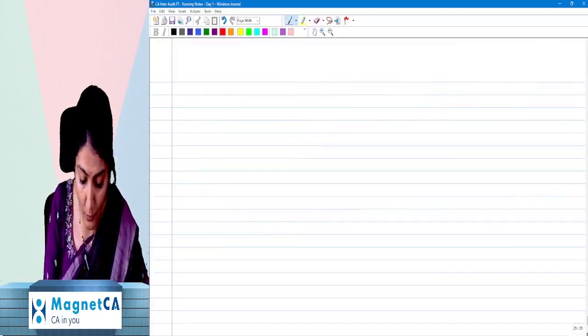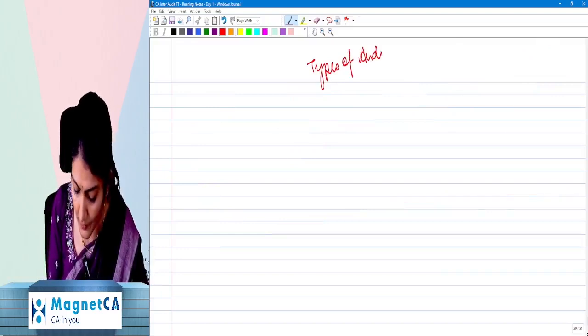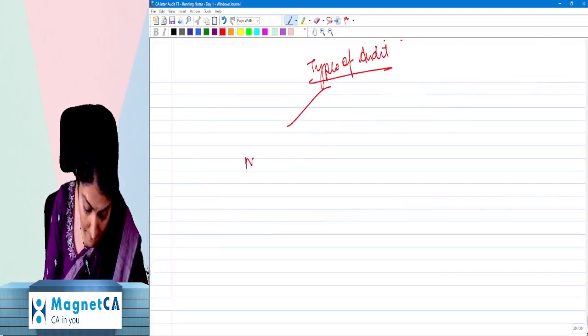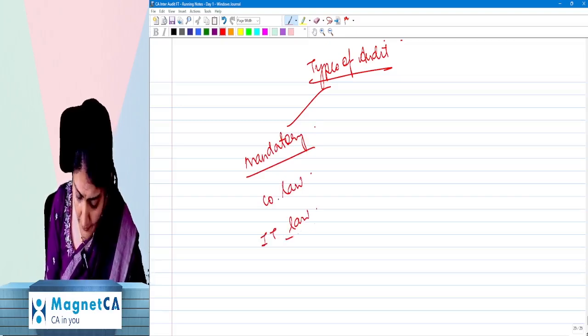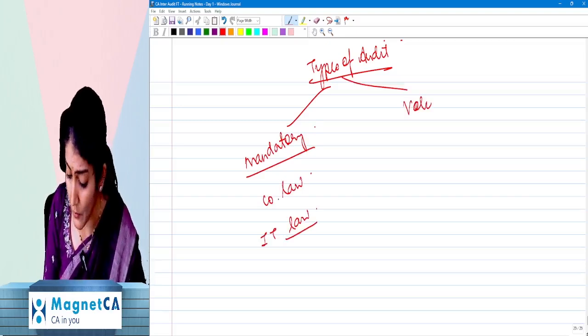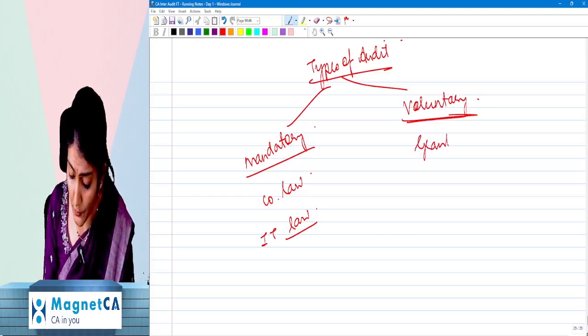Right, so basically, what are the types of audit that they are talking about over there? One, audit which is mandatory. That means it is required by law. Which law? Company law, income tax law, for example. Or it could be voluntary, where there is no legal requirement for getting an audit done, but due to the advantages, because you want a grant, because you want an assistance, or because it is the internal rules of the partnership firm.